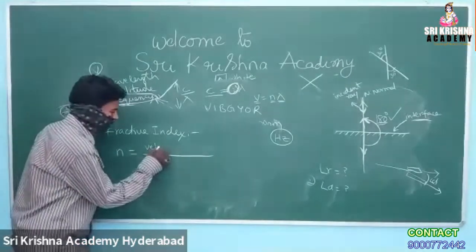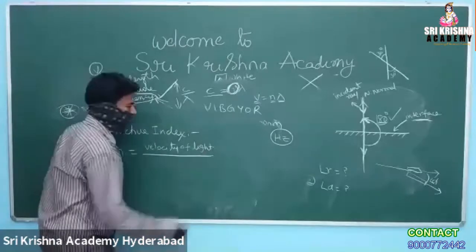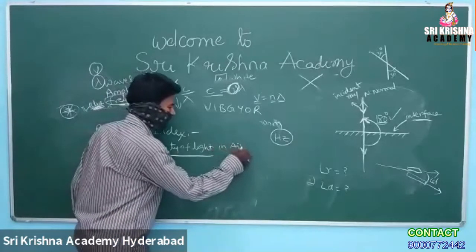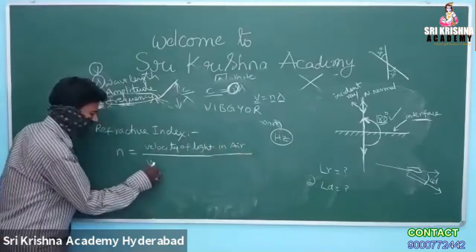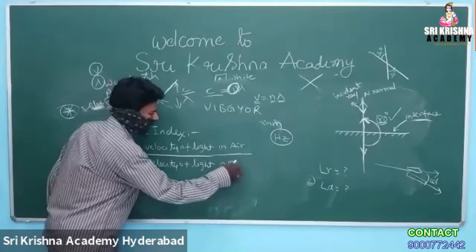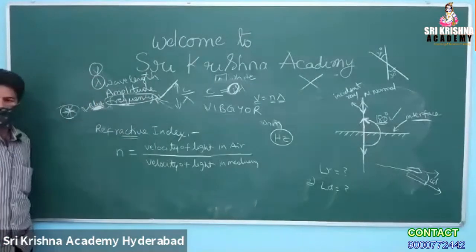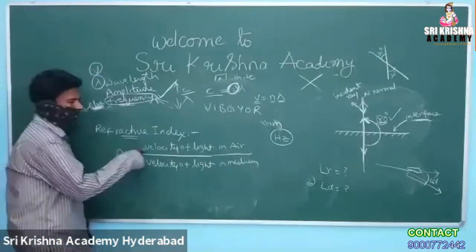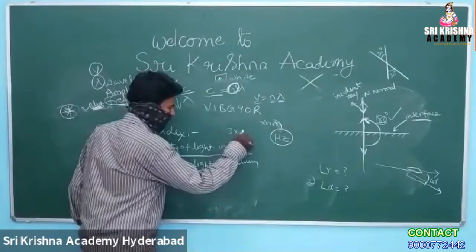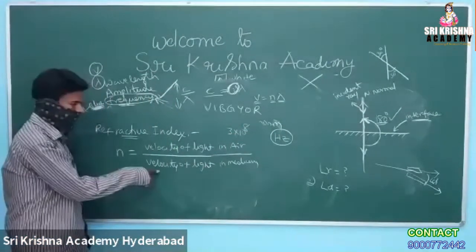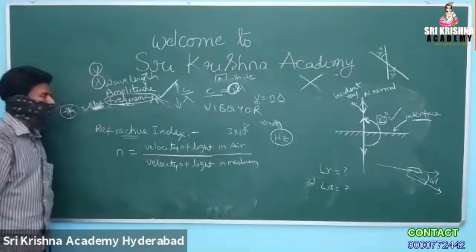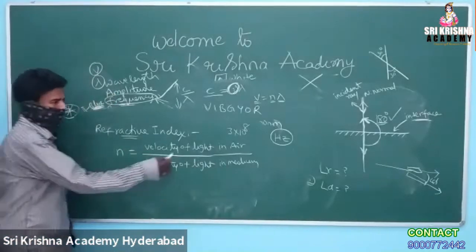That is, velocity of light in air by velocity of light in medium. So that is called refractive index. Understood? So velocity of light in air is always 3 into 10 to the power of 8 only. But velocity of light in medium is definitely more or less compared with this value.